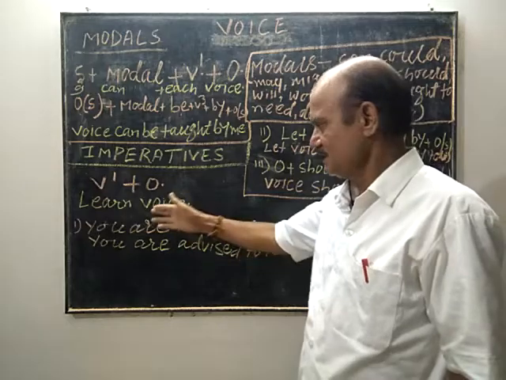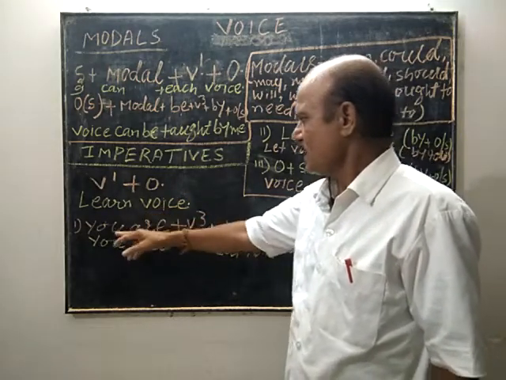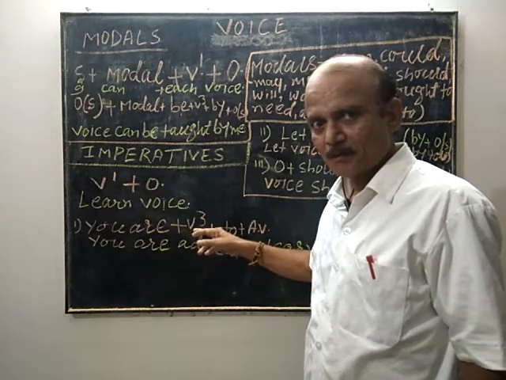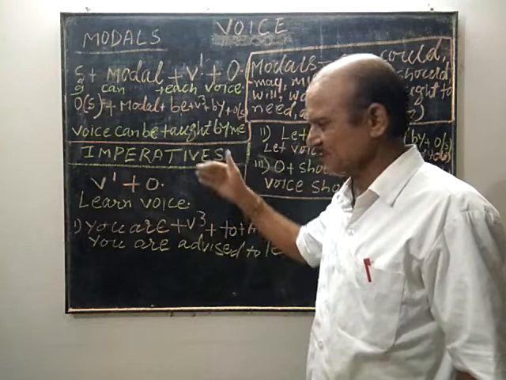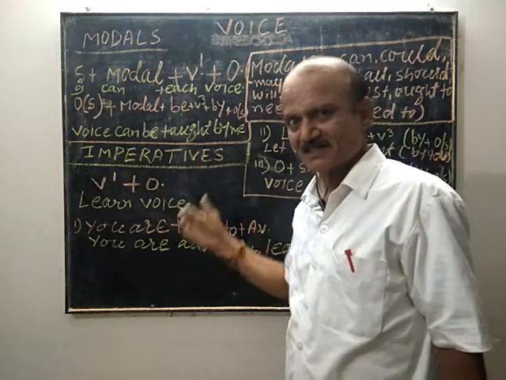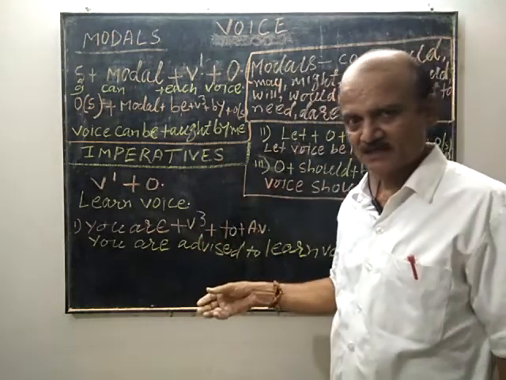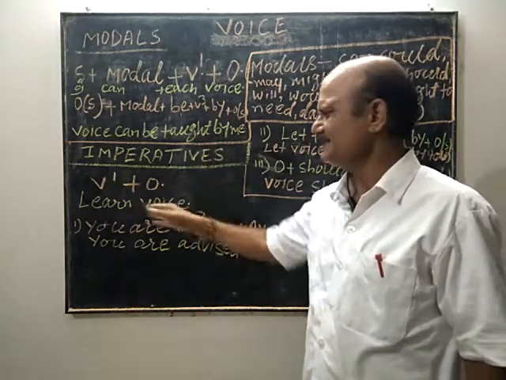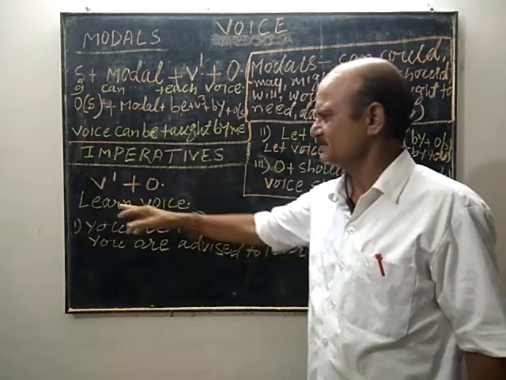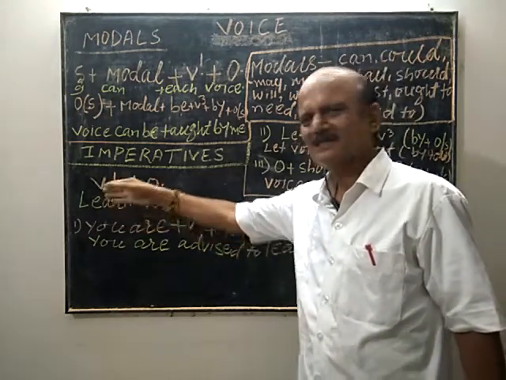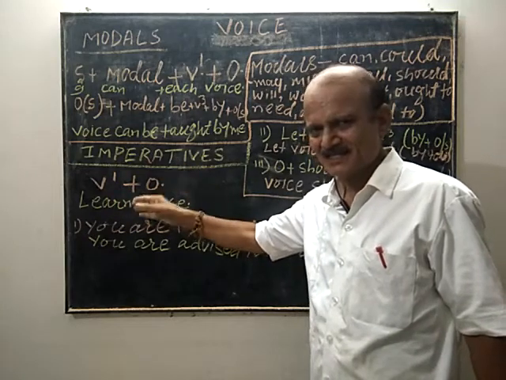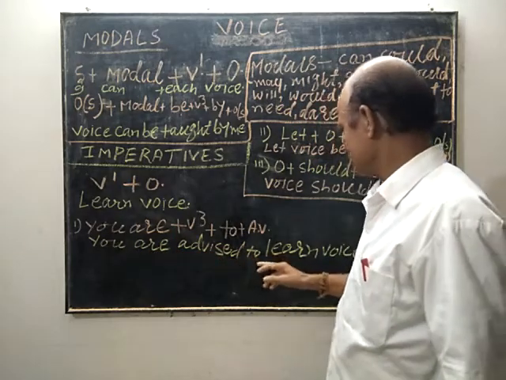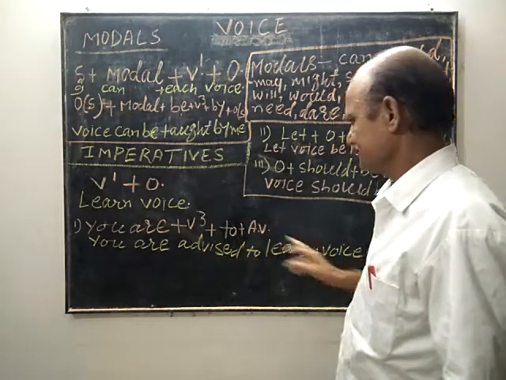We shall discuss. Now let us see it again. You are V3. V3 means past participle. Past participle we have to choose among request, advice, order, direct, etc., as in the active voice. Here, learn voice, it seems that someone, the teacher, is advising you. Therefore, you are advised to learn voice.